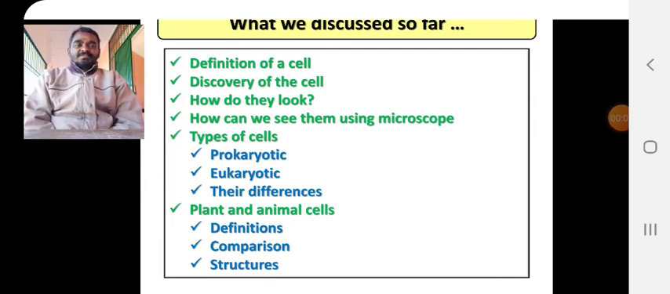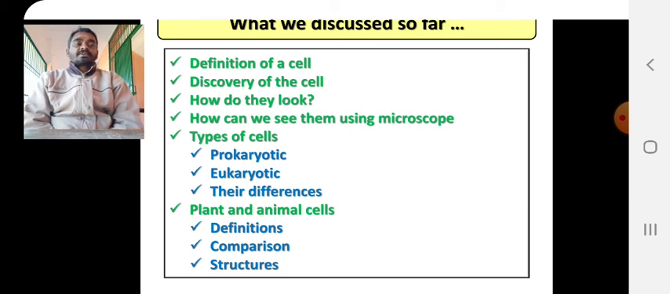Okay, dear children, so welcome back. Now, in the previous class, we were discussing these points which are displayed in the slide. Just to have a glance of it. Definition of a cell. How is the cell discovered?